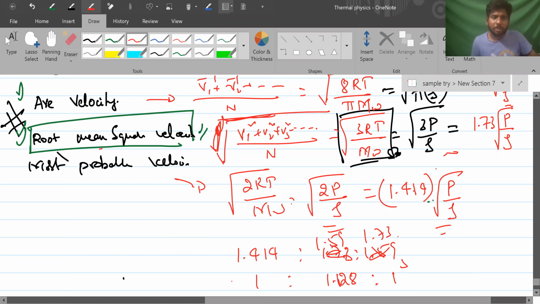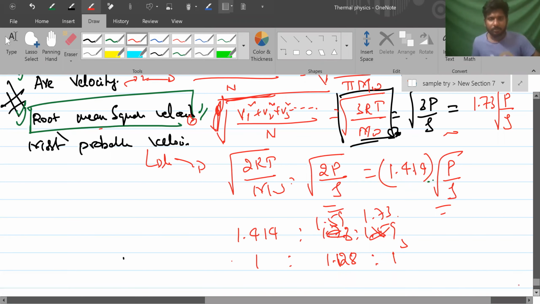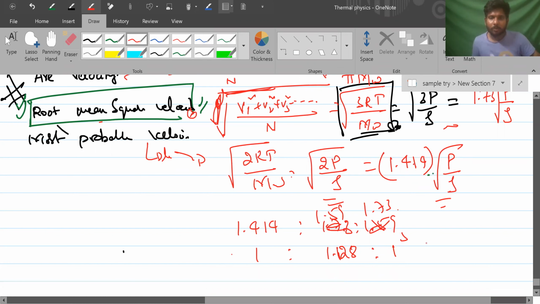Most probable will be the lowest here. Average velocity will be the second. Root mean square velocity is the third. Tell me the ratio. Tell me first. 1 is to 1.128 is to 1.224.